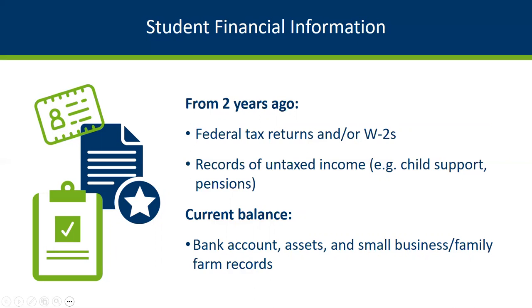From 2 years ago, you will need federal tax returns or W-2 forms and records of untaxed income. You will also need the current total balance of bank accounts, assets, investments, and small business or family farm records.